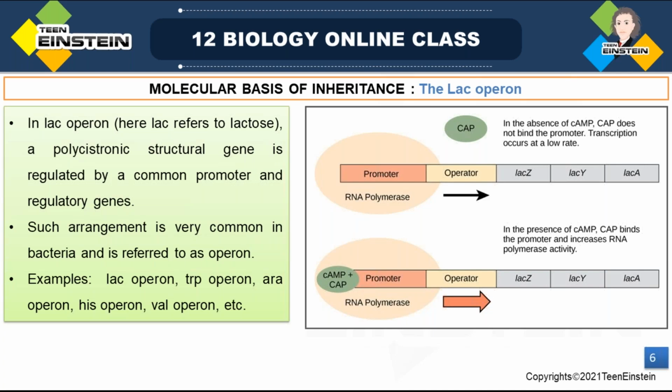For example, the LAC operon, the trp operon, the val operon, and the his operon are all examples of the operon concept. From these, we are going to learn about the LAC operon in detail.